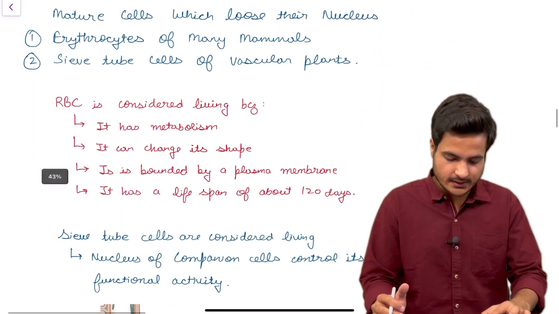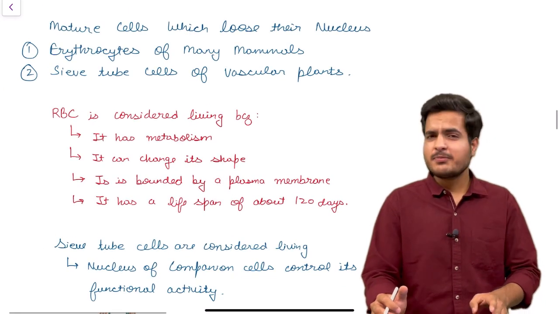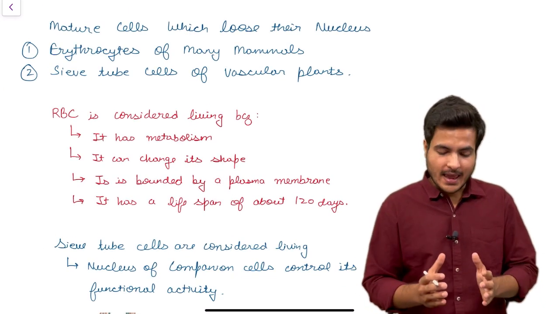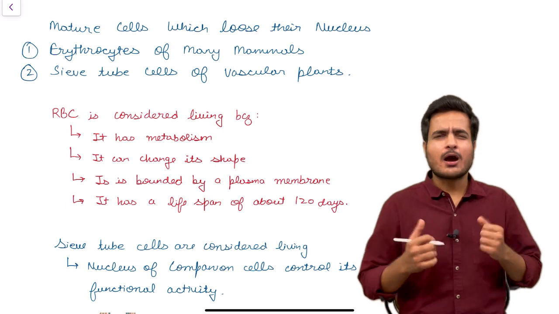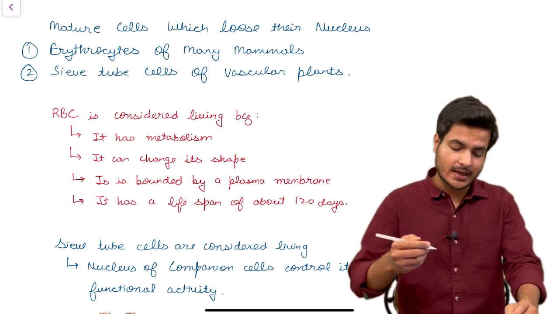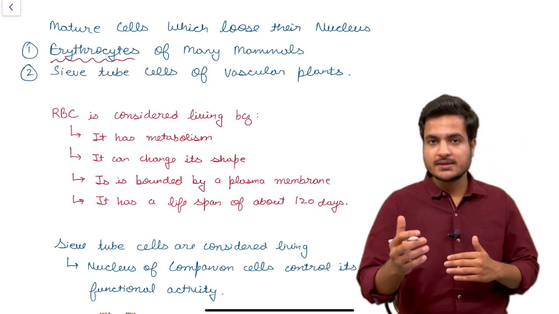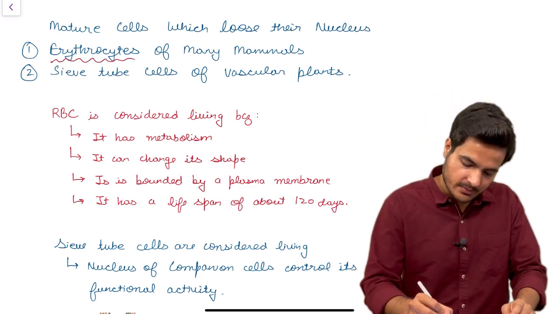Now let us see the examples of cells which lack nucleus. Then people ask that if they lack the chief controller of the cell, then how are they living? So let us prove the cells which lack nucleus but still are living. First example is erythrocytes, which are the RBC, red blood cells of many mammals.